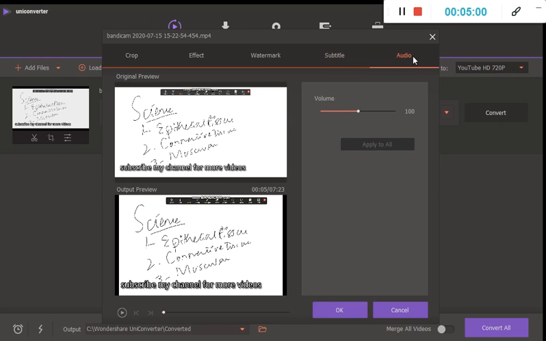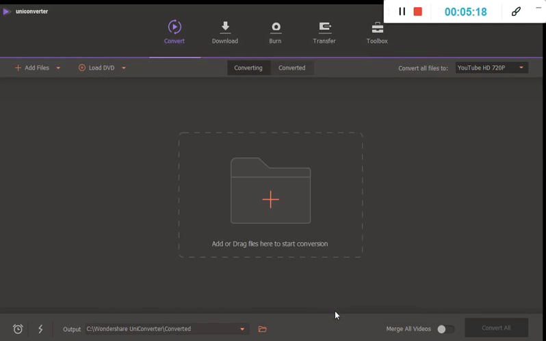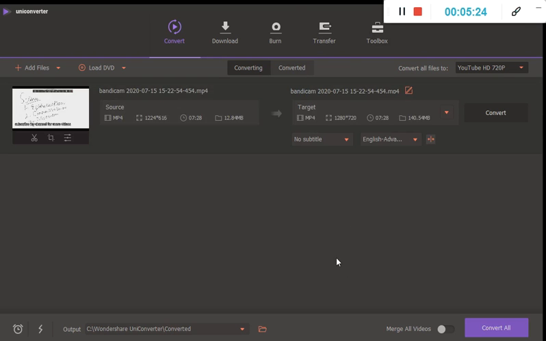Okay, and you can also choose the audio option, which will increase your video volume. If you think that your video is not audible to your audience, then you can increase your volume over here, apply to all, and okay. So this is the video. Once you have done everything, you can just convert it.